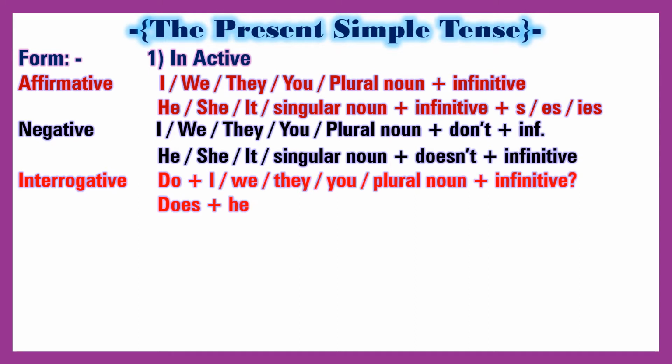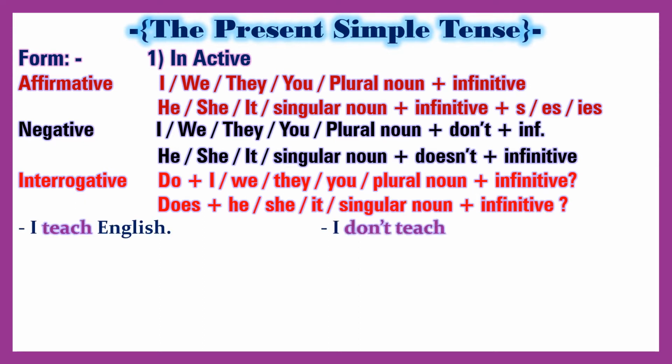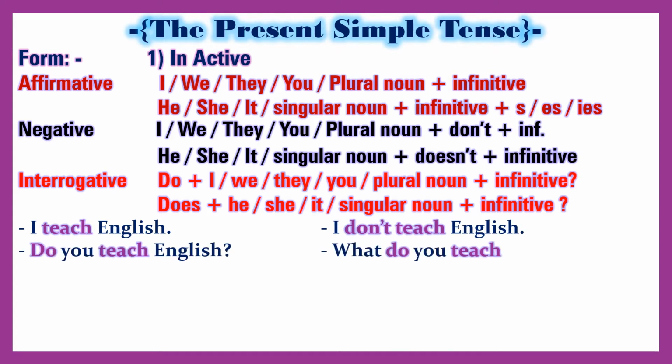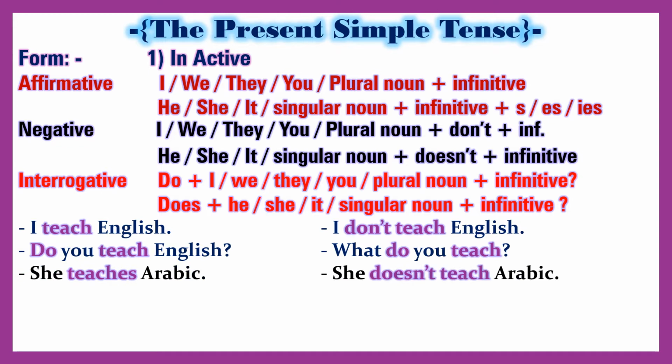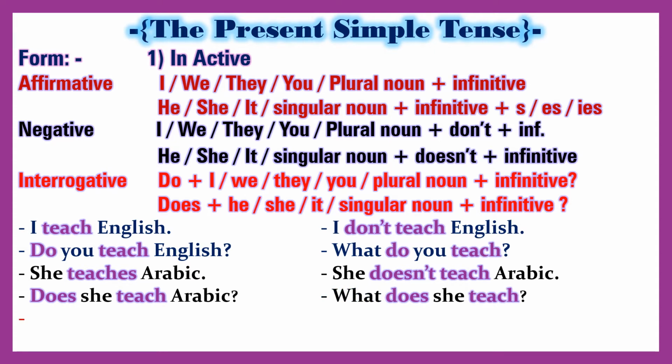Negative: I, we, they, you, plural noun plus don't and infinitive. He, she, it, singular noun plus doesn't and infinitive.